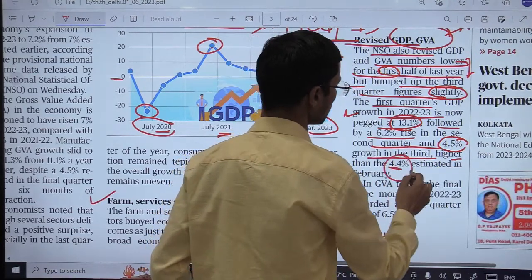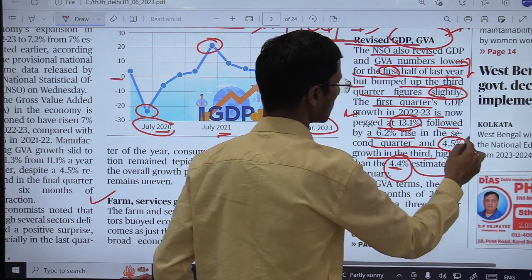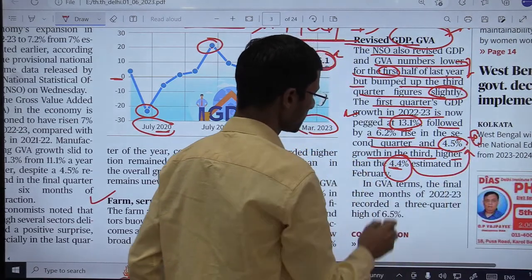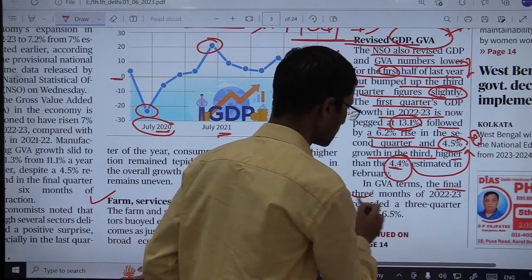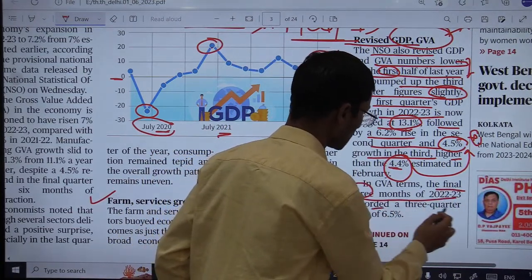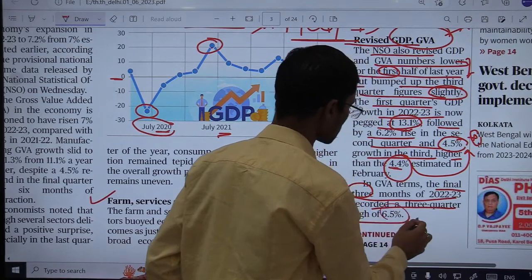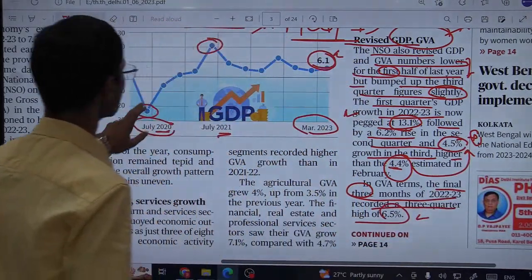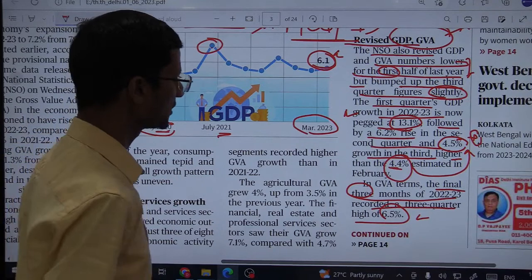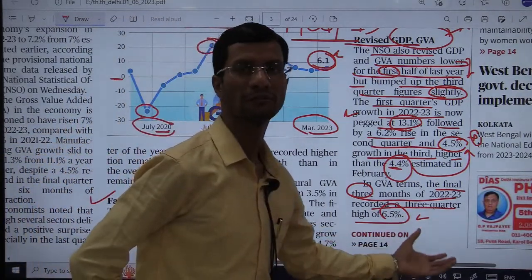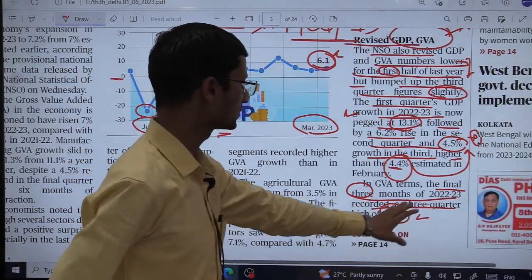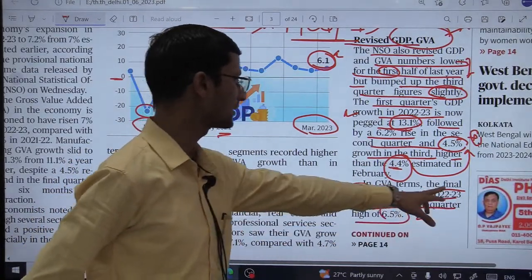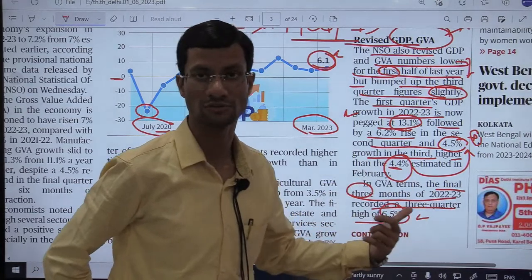So just 0.1% revision upward here. In GVA terms, the final 3 months of 2022-23 recorded a 3 quarters high of 6.5%. So GDP growth has been 6.1%, but GVA growth has been 6.5%. Final 3 months means the last quarter of the financial year 2023.